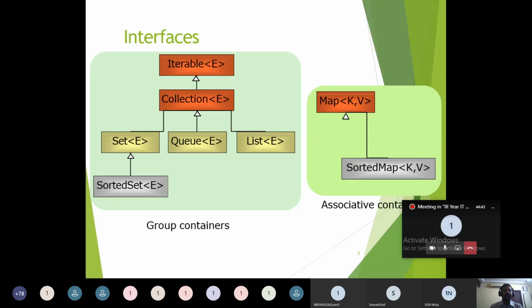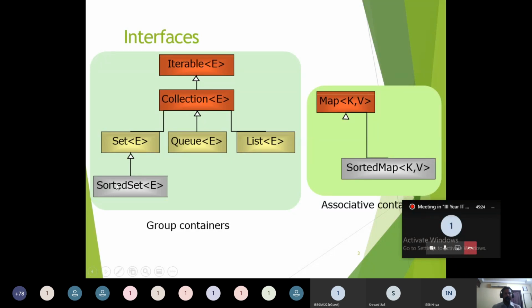Here, if you observe the diagram, the first one, the super class for the whole collection framework, is Iterable. After this there is a super interface called Collection. From this Collection interface there are three different interfaces: the Set interface, the Queue interface and the List interface. All these three interfaces have the super interface called Collection, which in turn has the super interface called Iterable.